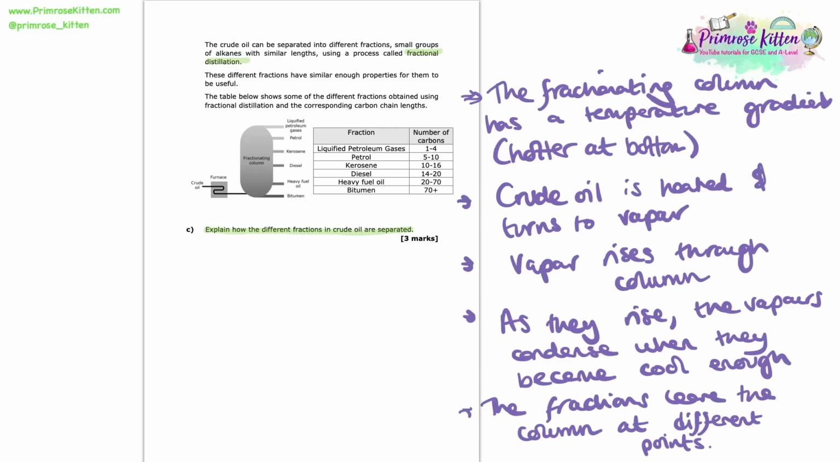And those are our key points, our little story about fractional distillation. And the key things we want to state here in this question starts off with first us having a temperature gradient in this fractionating column. It's a really important point that. Then the fact that the crude oil turns to vapour and rises through the column, and then it condenses when it becomes cool enough, leaving the column at different points. Those will be the main points we want. We only need to write down 3 of those to get our 3 marks.